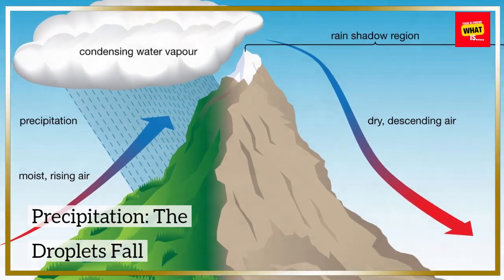Precipitation. The droplets fall. When the water droplets within a cloud become too large and heavy to remain suspended, they begin to fall to the earth as precipitation. This precipitation can take various forms, including rain, snow, sleet, or hail, depending on the temperature and atmospheric conditions. Rain, specifically, occurs when the droplets remain in liquid form as they descend through the atmosphere.